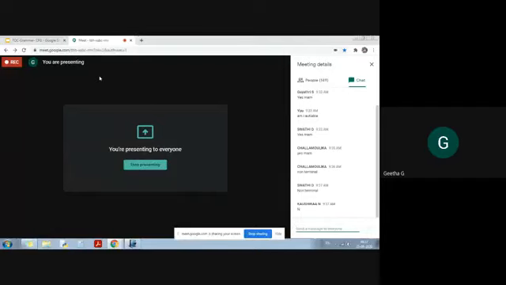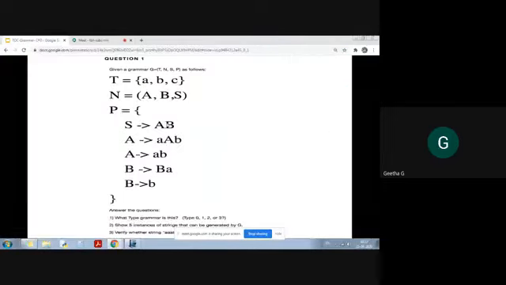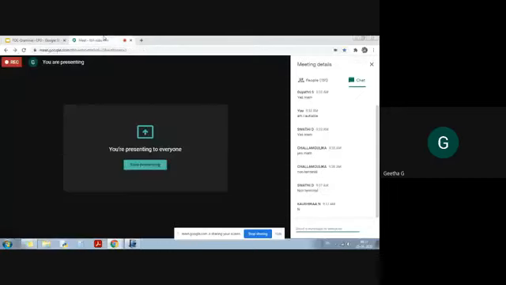It belongs to type 2 or type 3, either context-free or regular grammar. In these two categories it will fall. Now you tell, see here, on the right hand side you have more than one terminal, A and B also. Now you tell whether it belongs to context-free or regular. Context-free or regular. Swati D, exactly, you got it. Context-free grammar. The given question is a context-free grammar.